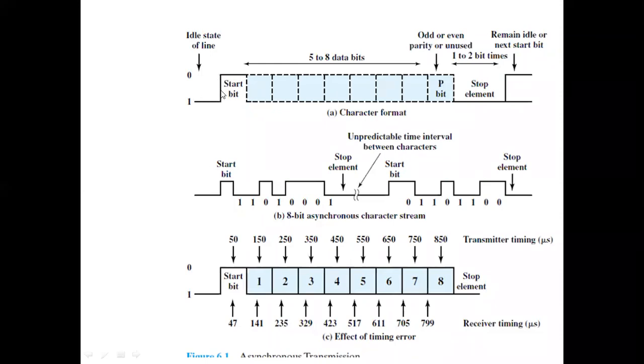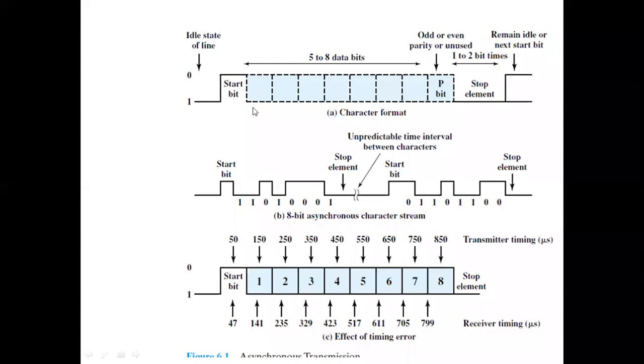Then we add one start bit and one stop bit. The start bit indicates that the character has now started. To indicate the start bit we take it as 0. Idle means 1 and it is followed by 0. So after 1, when it starts with 0, it is considered the start of the character.